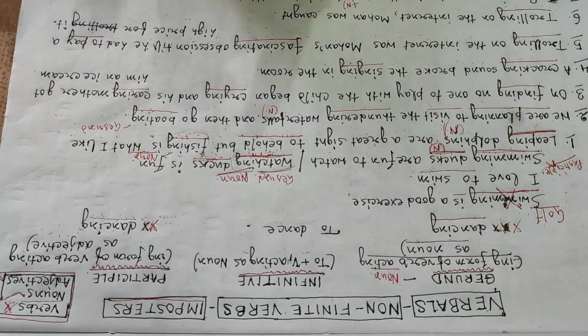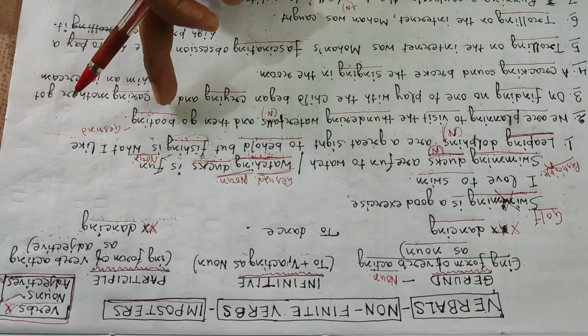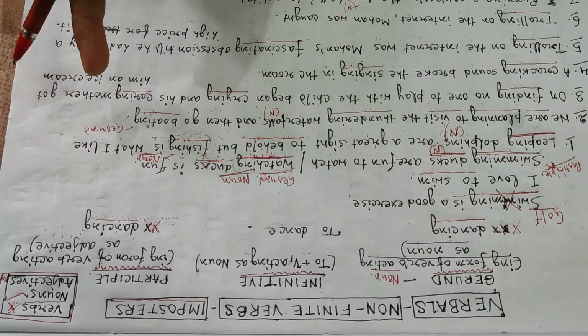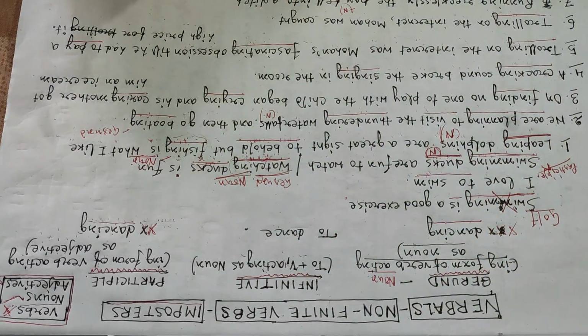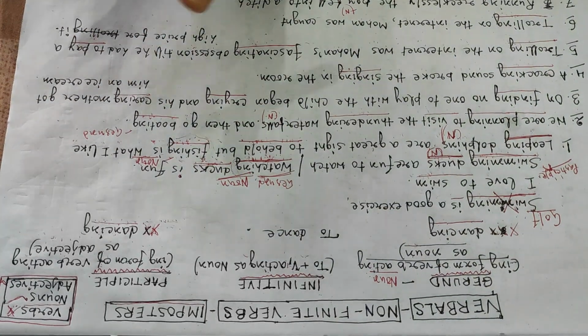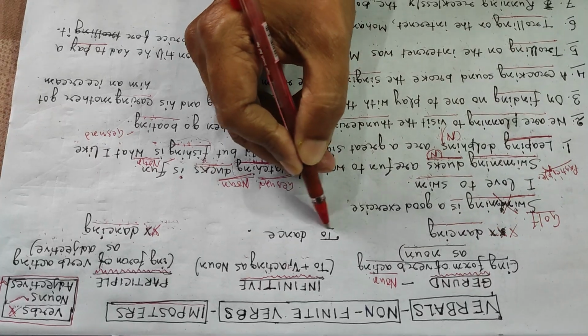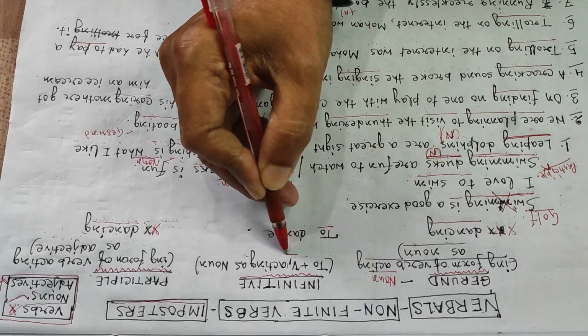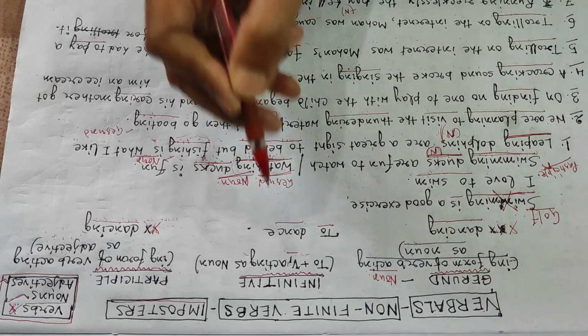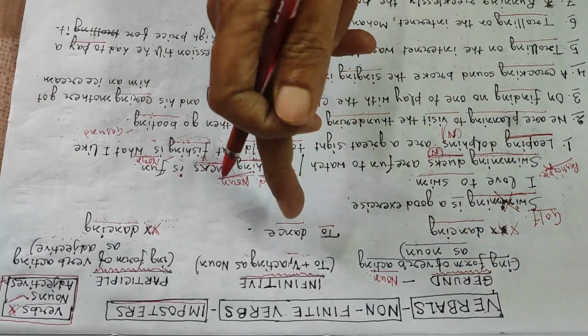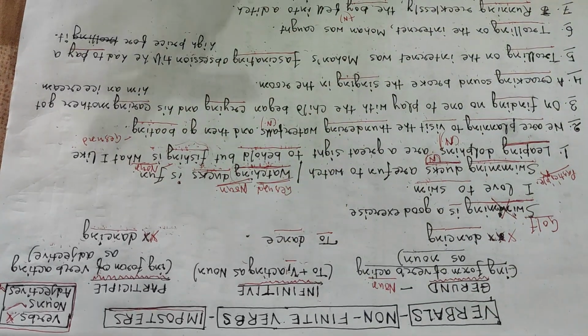So you have to identify the ing words and differentiate between gerund and participle. In case of infinitive, there is no problem, because you can find there is only to and the V1 form of the verb: to dance, to play, to sing, etc.